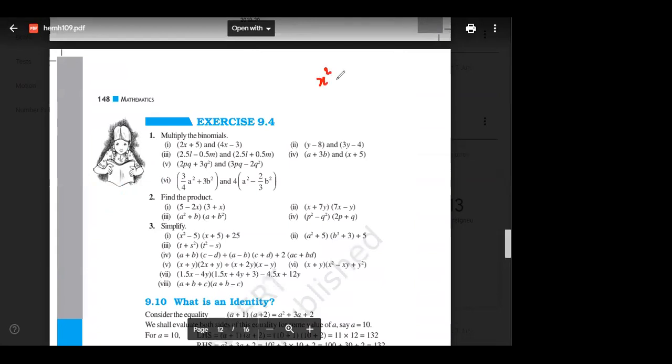So x square minus 5, because I will just write the answer directly. If your answer is not matching, then tell me. Plus 25. X cube, plus 5x square minus 5x. So this is the answer for question number 1. सबका answer ये है, x cube plus 5x square minus 5x.